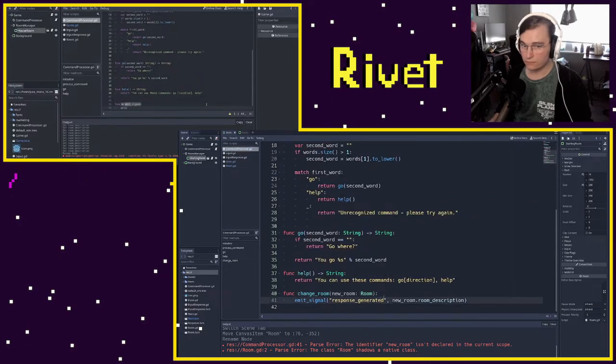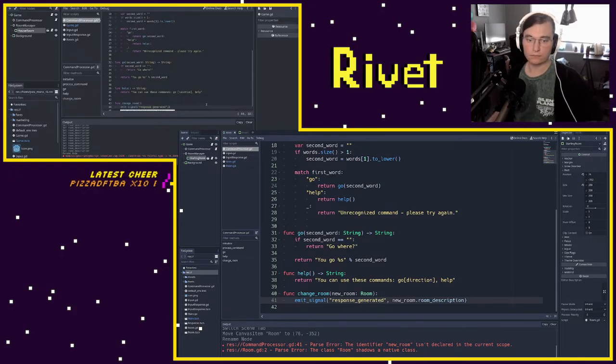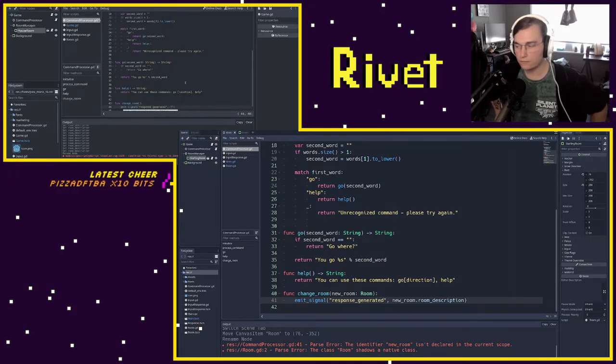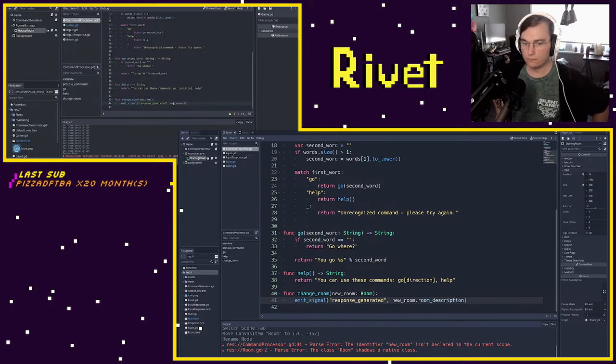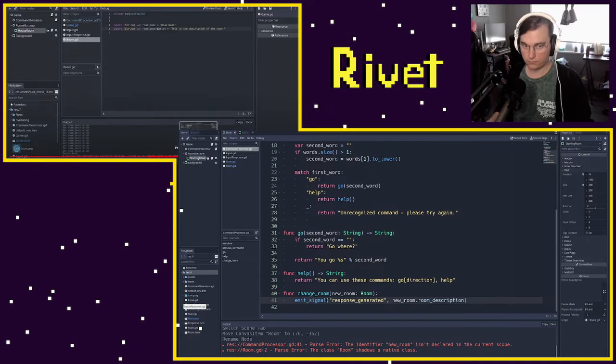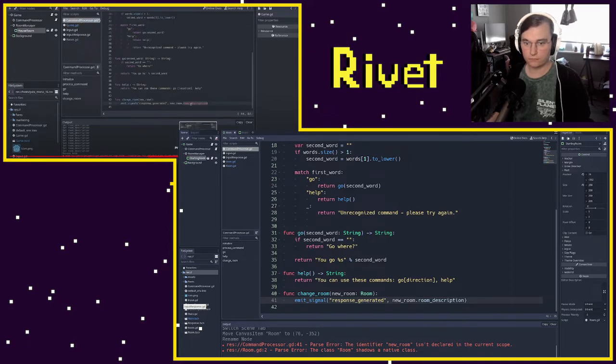And what we're going to do here is emit signal, and this is going to be response generated. And now here we've got to have the text of the response that's generated. And so what we need to do is actually pass in a new room here. And so when we go to this room, we can say new room dot description or room description. And it'd be really nice to make sure that room description is actually a property on a room. I know it is one because if I go to room, I'll see room description, but it'd be nice if Godot helped me by giving me that autocomplete.